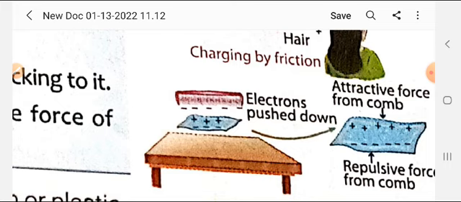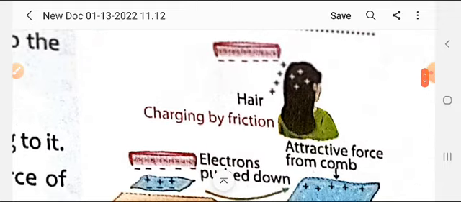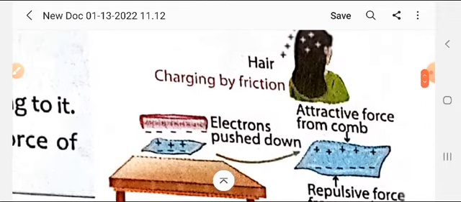But if you bring the paper directly near the hair, as the paper has now created a charge opposite to that of the charge on the comb, what charge has been created on the paper, student? You can see very well in this diagram. Positive charge has been created. And if you bring the paper near your hair, you have seen that the hair is also positive charge and the paper is also positive charge.